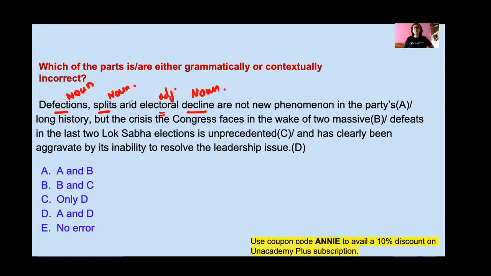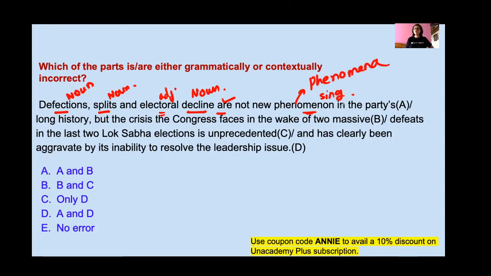Here we are talking about three things: defection, splits and electoral decline, and that's why we have to use plural are. Since this is plural, we have to use phenomena and not phenomenon. Phenomenon is singular, so instead of phenomenon, you should use phenomena.